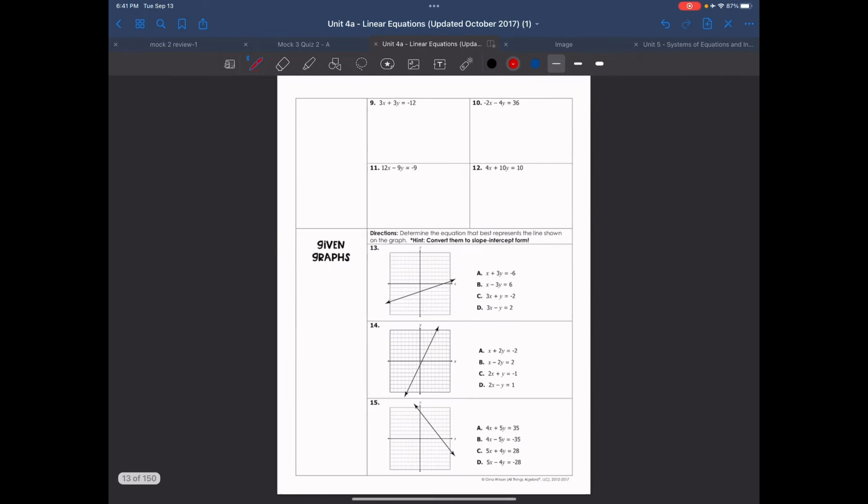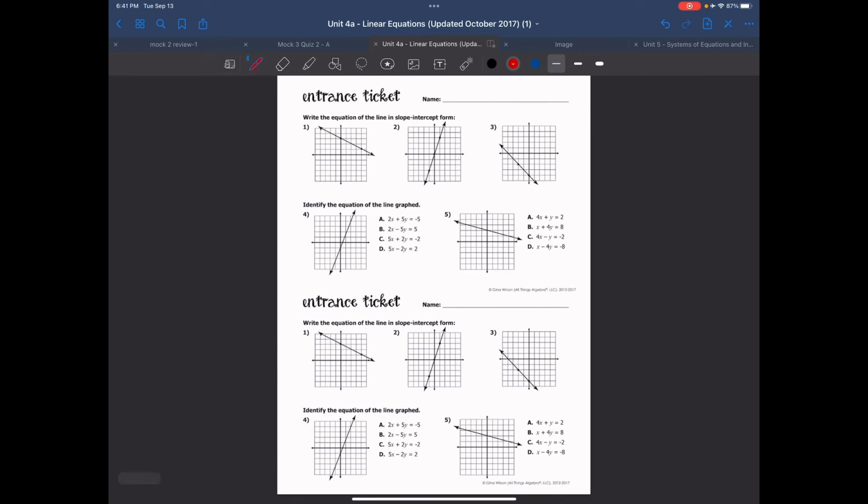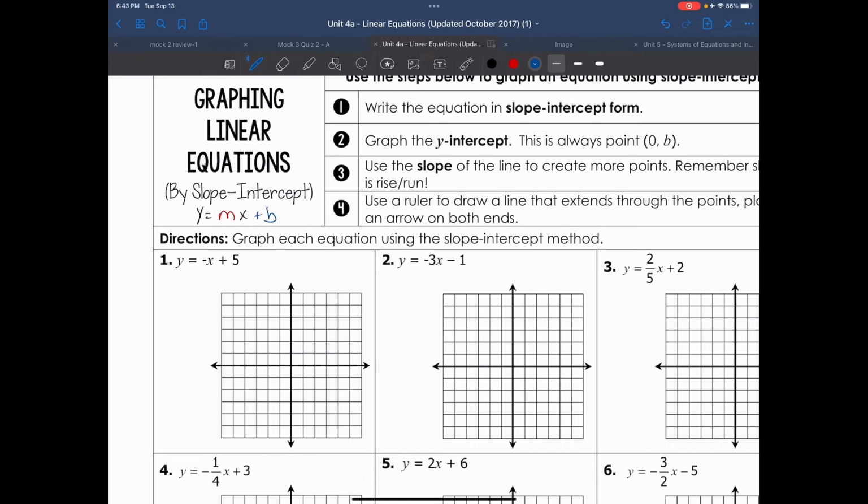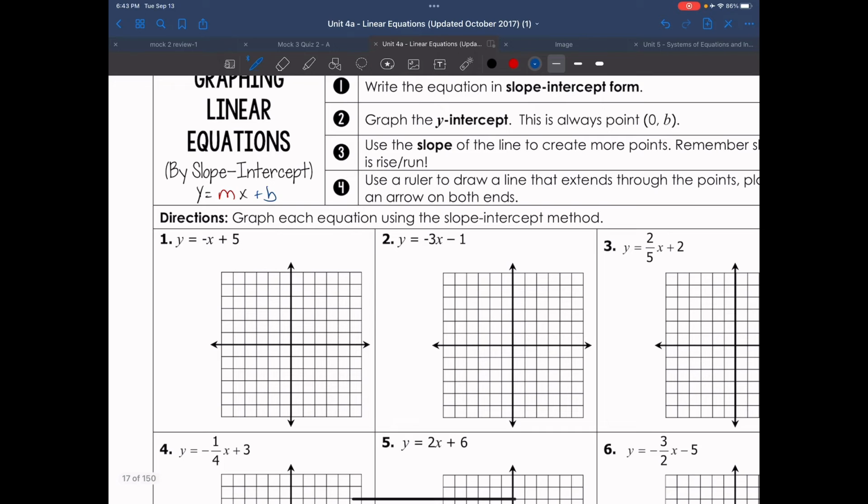Now what we're going to do is we're going to skip ahead a little bit here. So let's go ahead and graph. So remember, y equals mx plus b, where m is our slope, which is our rise over run, whether we go up or down, left or right, and b is my initial value or my starting point. So let's look at the first example here, where we have plus 5. That is my actual y-intercept, which is my starting point.